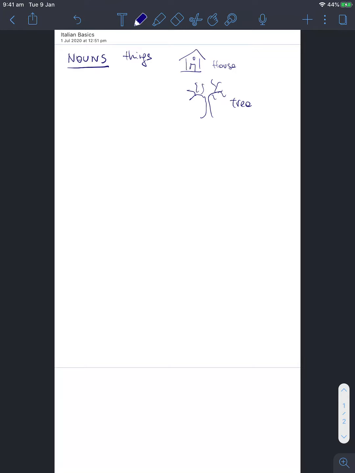So we can list lots of things: trees, house, grass, sky, dog, plate, soccer ball. All right, we can go on forever. All of these are things. Okay, and the grammatical term for things is nouns.